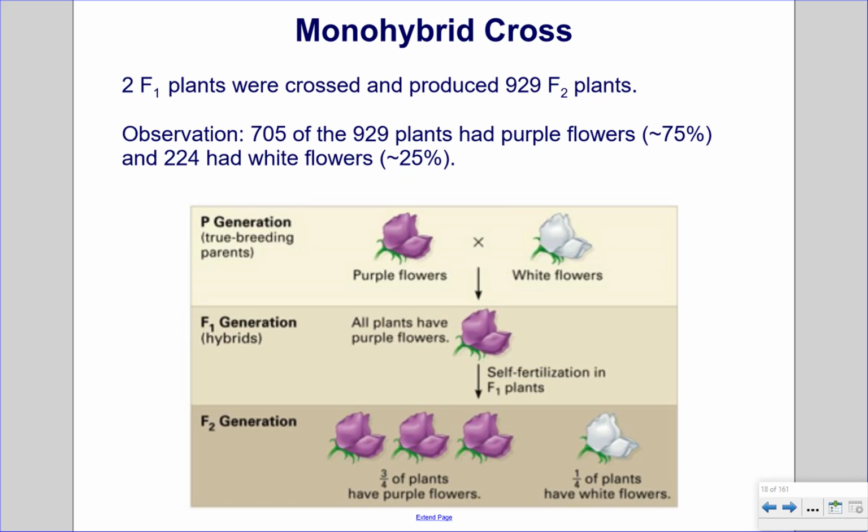Monohybrid Cross. Two F1 plants were crossed and produced 929 F2 plants. The observation is that 705 of the 929 plants had purple flowers, or roughly 75%, and 224 had white flowers, roughly 25%.